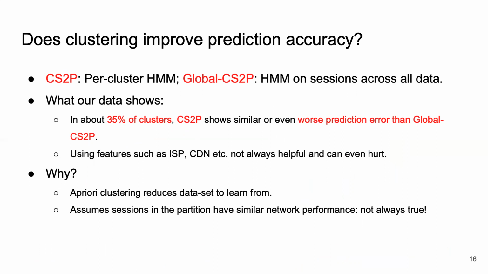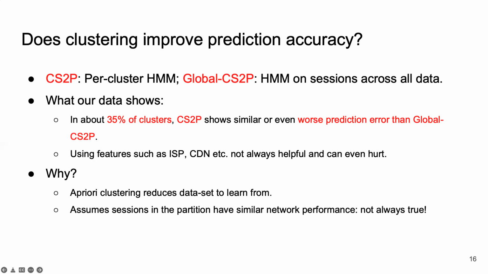CS2P. Thus, using features such as ISP and CDN to partition the data is not always helpful and can even hurt the performance. This is because a priori clustering reduces the dataset of video sessions to learn from. It also assumes that the video sessions in the partition have similar network performance, which might not always be true.